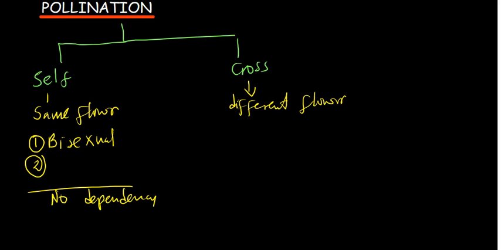When the wind blows, you don't even know the direction in which it is going to blow. Or when an insect comes in, you don't know where it is going to go. Maybe where it goes, the pollen grains are going to reach another place. But with self-pollination, pollen grains are not going to be wasted much, because they just drop, and only a few of them are going to miss the stigma and go down.